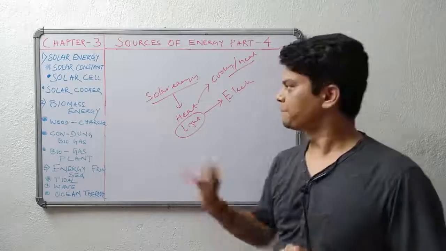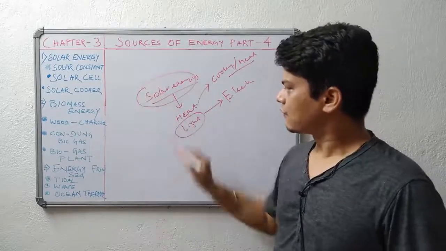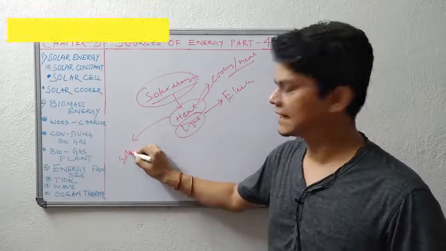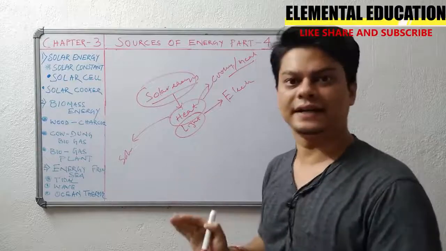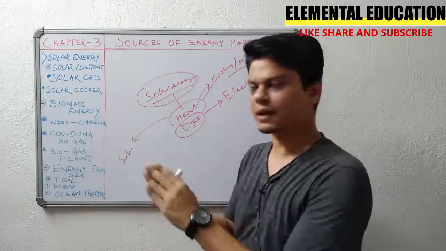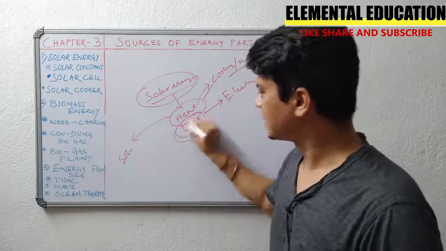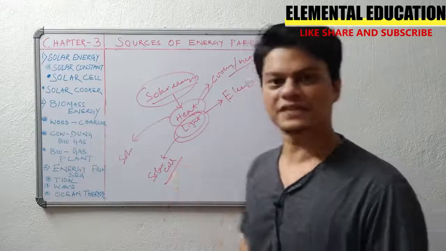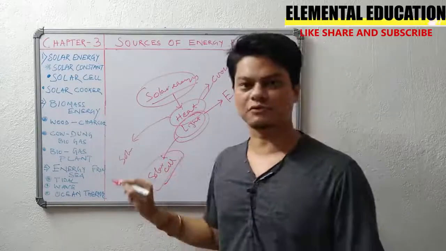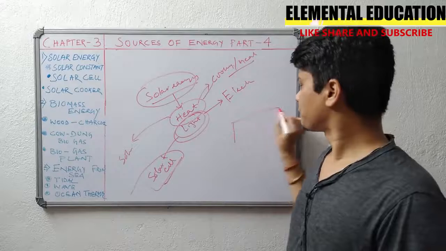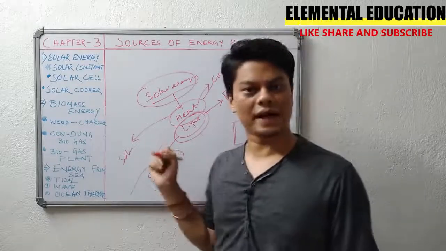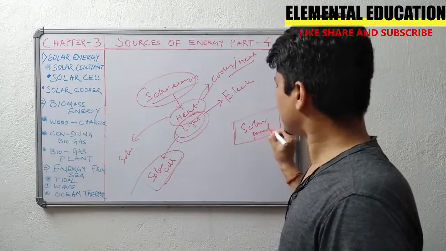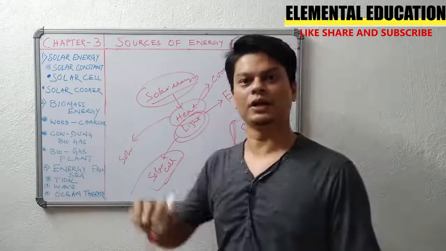Now let us see solar energy. When you are using it as heat, then it's a solar cooker. Solar cooker uses the heat part of the solar energy. So this light we are using as solar cells. Solar cells, you might have seen, this is very common these days. We have solar panels, right? These solar panels are quite easily available and these are quite efficient compared to earlier days.